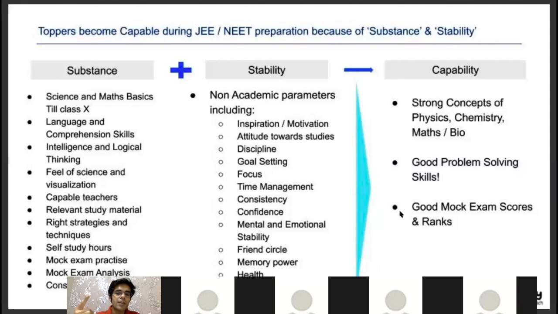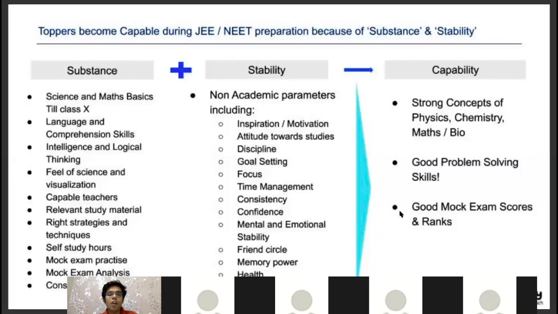First is strong concepts of maths, physics, chemistry. Second is good problem solving skills. And third is good exam scores and rank. So all of you, after finishing a chapter, let's say Newton's laws of motion, friction, center of mass, work power energy, you expect from yourself that my concepts should be very strong, my problem solving skills should be very good, and even my exam performance on that chapter should be very, very good. So all these three things you are expecting from yourself.